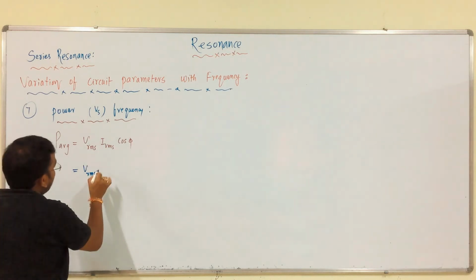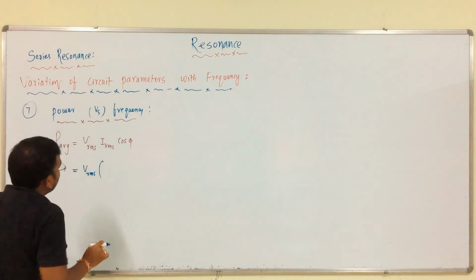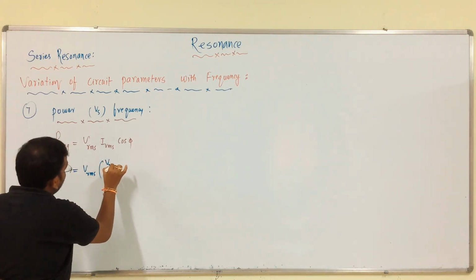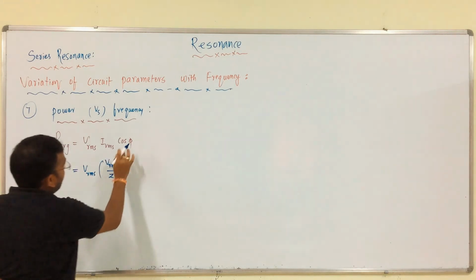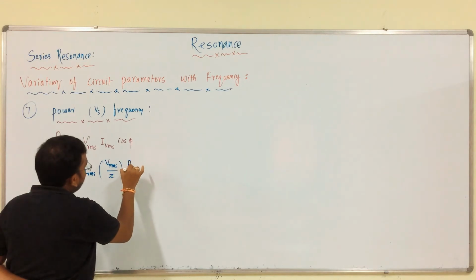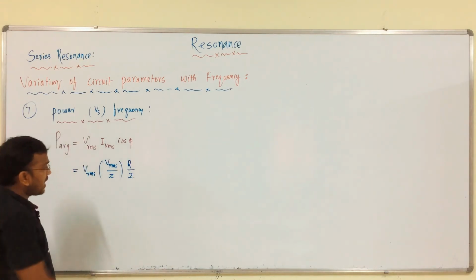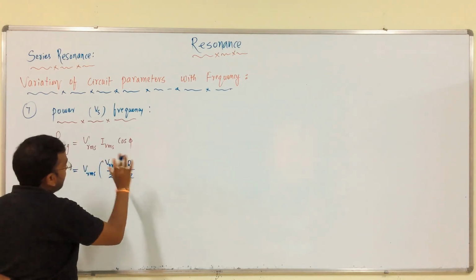In this series resonance circuit, Irms is, as the general formula, V by Z. What is the cos phi? Simply it is R by Z. From the impedance triangle we have this formula, R by Z.